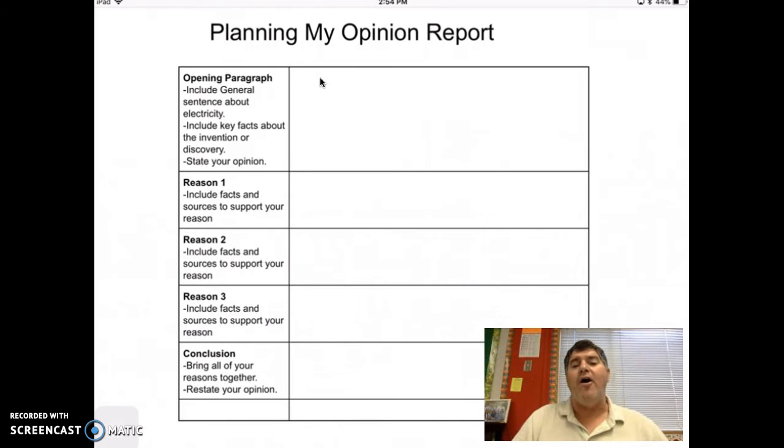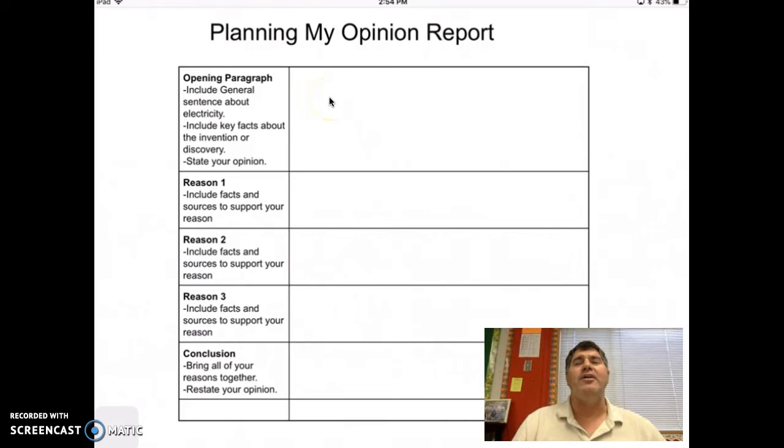electricity is something that we've all been using, that everybody uses every day in their life. You couldn't imagine something like that, or maybe something like I couldn't imagine, or can you imagine life without electricity? Maybe some sort of grabber or something like that. And then you're going to introduce your topic.